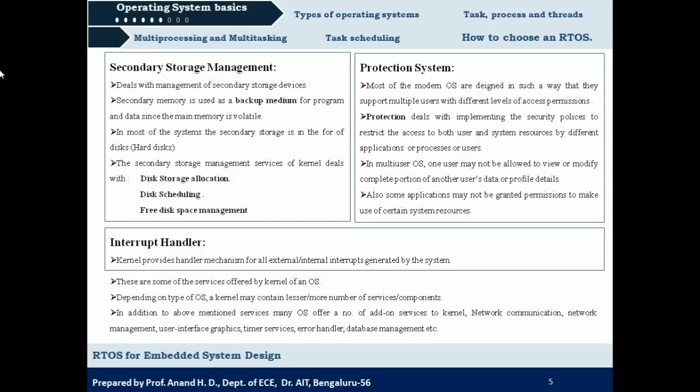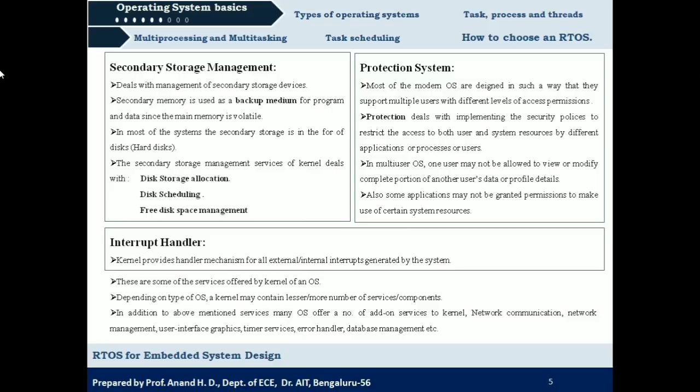One more thing that you need to keep in mind is that all these services we have discussed till now are some of the basic services. The kernel services are usually OS dependent. It depends upon the kind of operating system where it is going to be deployed. On this basis, the kernel services vary from operating system to operating system.